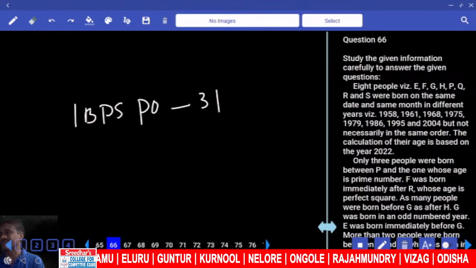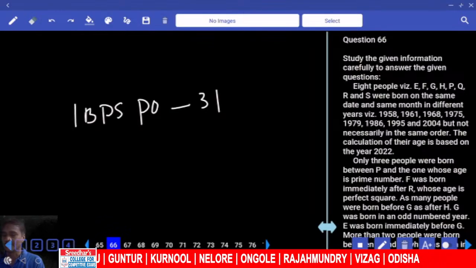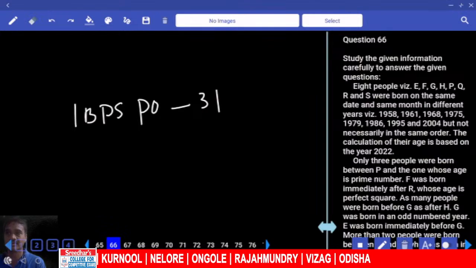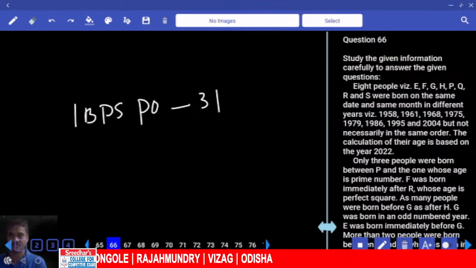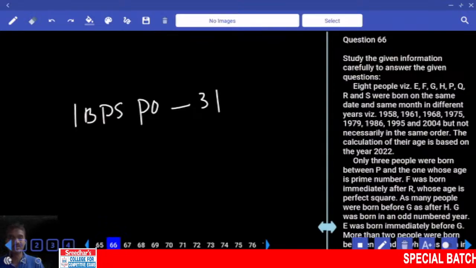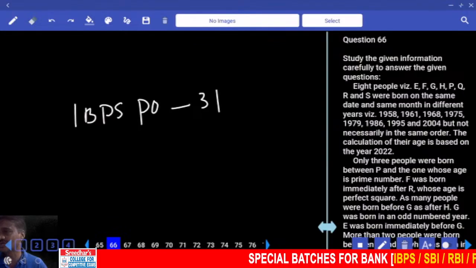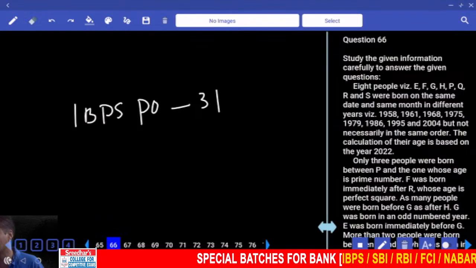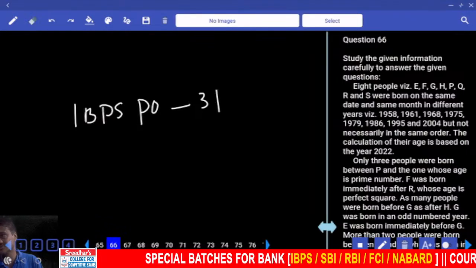Now, first or the second priority? Keep this as second priority, and start. Why does it come under the second? Because ages were given. Ages means numbers will be there. As numbers are there, there is every chance of involving some arithmetical concepts.